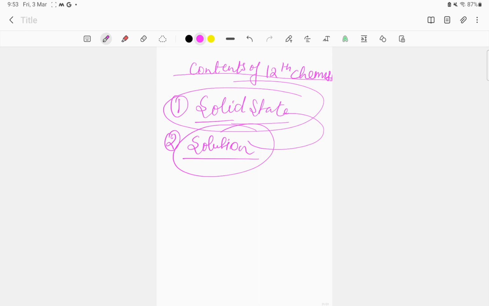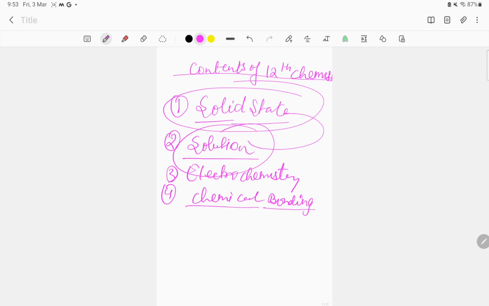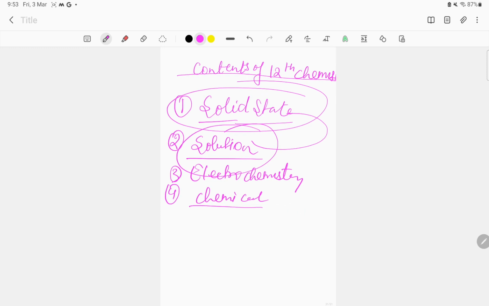Now if you move further, the third chapter, or if you delete the first chapter, then the second chapter will be your electrochemistry. Similarly, the fourth chapter you will study is chemical bonding. This is also a very good chapter. Sorry, chemical bonding, I said it wrong, it is chemical kinetics.